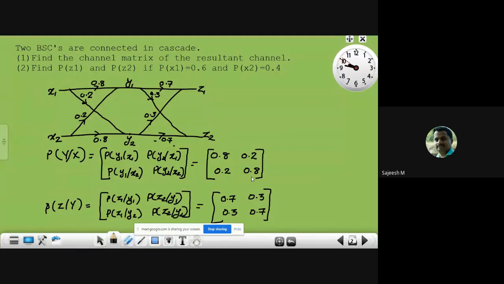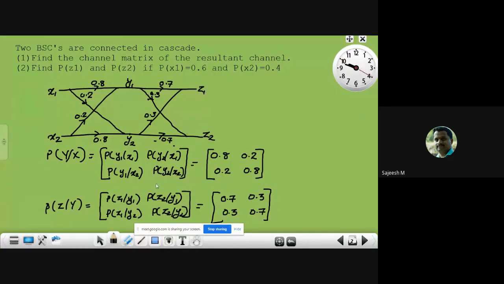That is the transition matrix, the channel matrix of the first channel, with x1 x2 as input and y1 y2 as output, written here. Similarly, for the second channel, since we have two channels connected in series, y1 and y2 are the input and z1 z2 the output. Therefore here the transition probabilities are, with z1 as the first output,